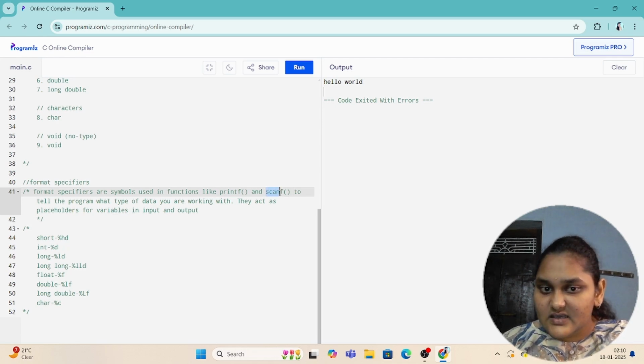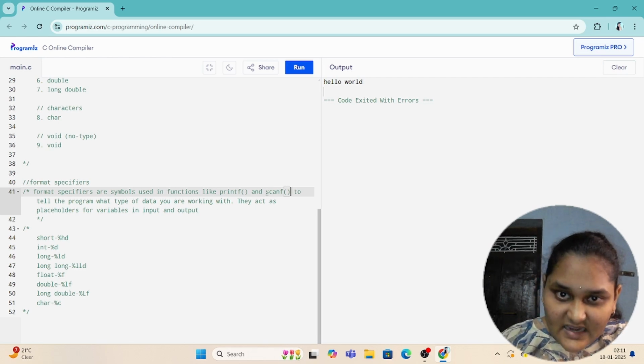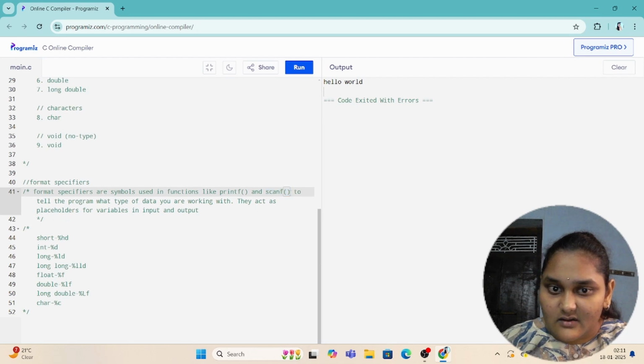We'll see in our future videos what scanf is. Scanf simply takes the input from the user, like I said before, in the case of the sum of two numbers program, using scanf we take the values of a and b from the user.